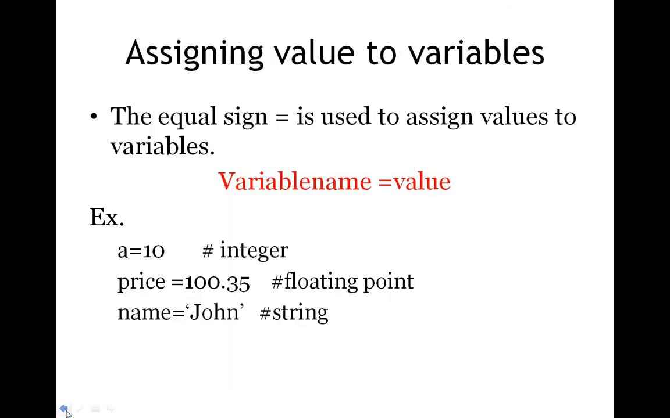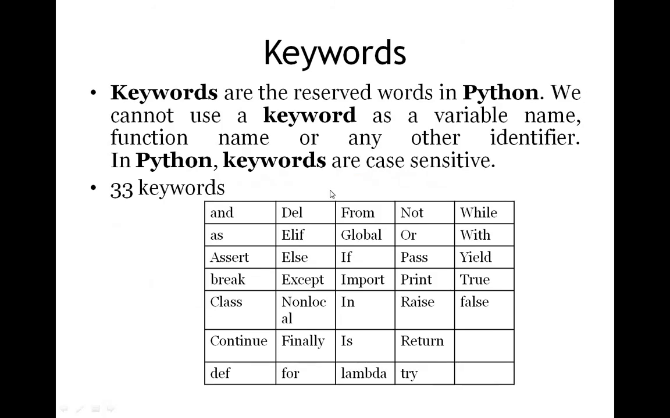Next comes keywords. So what are keywords? Keywords are reserved words in Python. We cannot use keywords as a variable name, function name or any other identifier. In Python, the keywords are case sensitive. There are 33 keywords in Python. What do you mean by keywords? Keywords are a set of words which you will be using in your Python, which are already defined in Python.